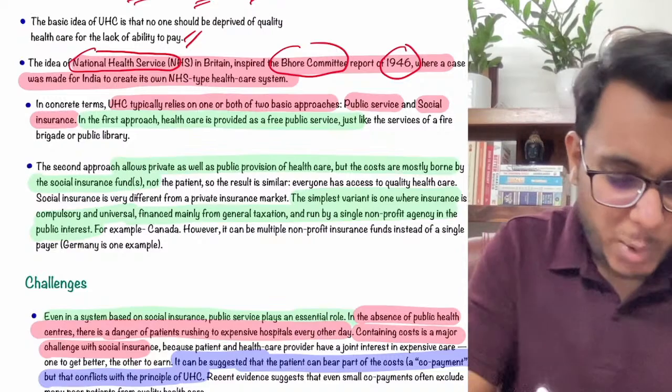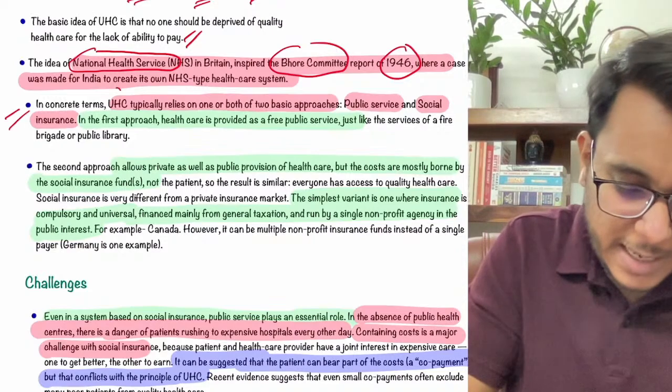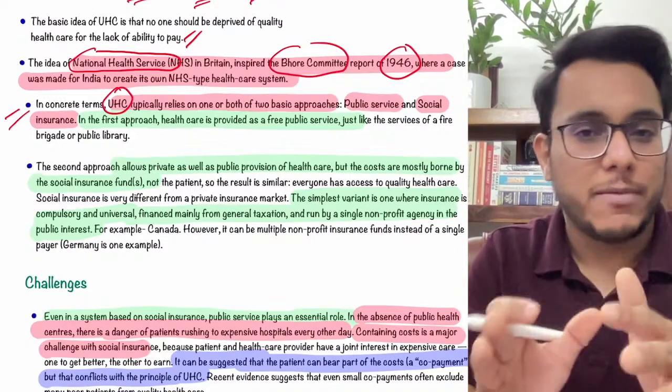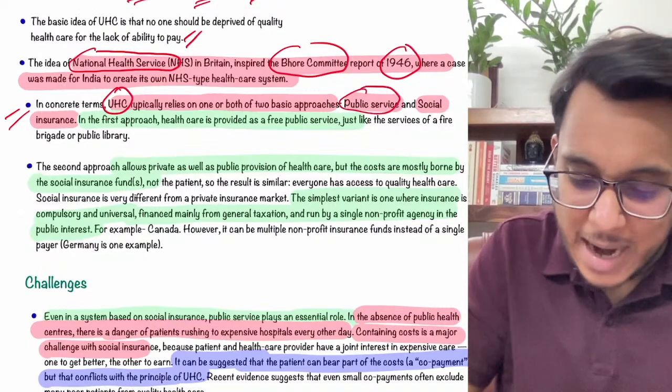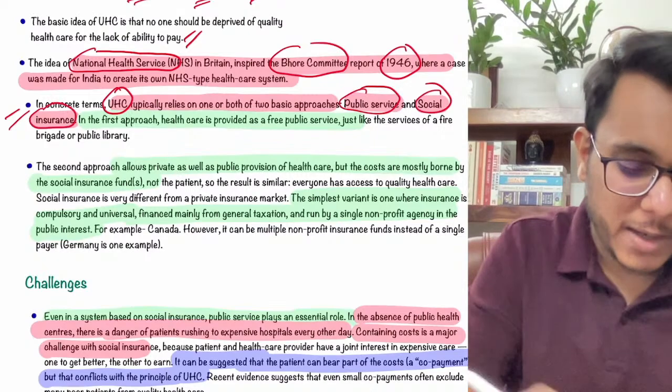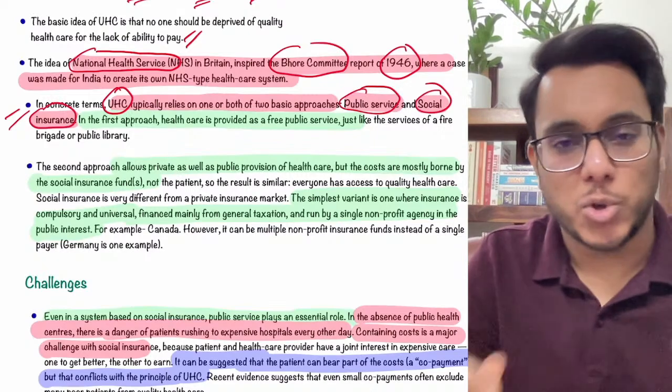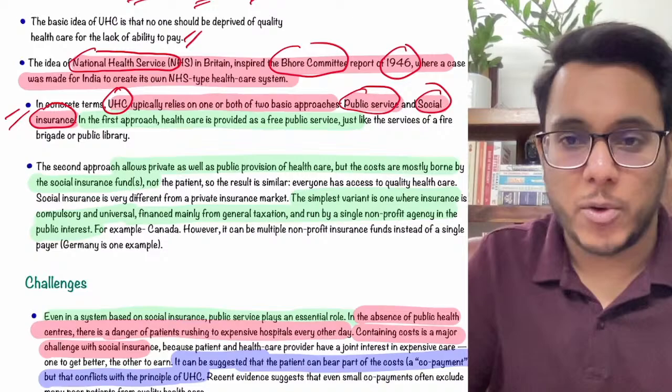Is it clear? Now guys, when we talk about universal healthcare, there are two models by which universal healthcare can be provided. One is the public service model and the other is the social insurance model. Now what is the difference between both of them and what are they? Now we are going to discuss.